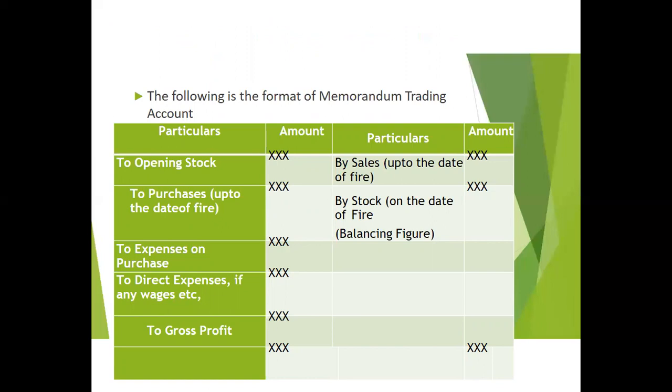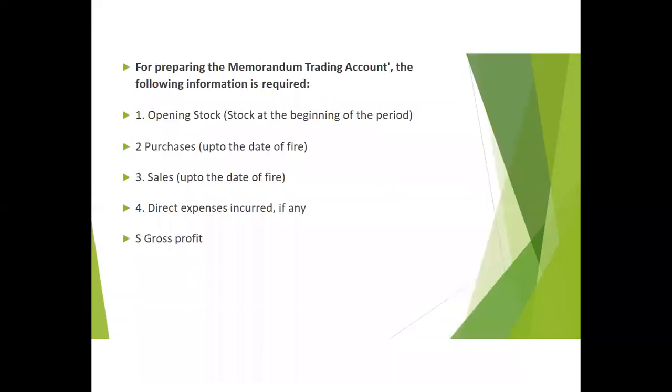The debit side will start with the opening stock and purchases up to the date of fire, then expenses on purchase, direct expenses if any, wages, etc. Then credit sales up to the date of fire, and then stock on the date of fire, which will be the balancing figure, and we will get the difference as gross profit.